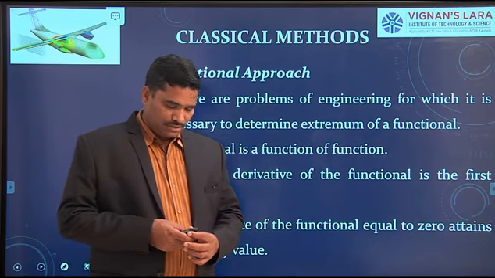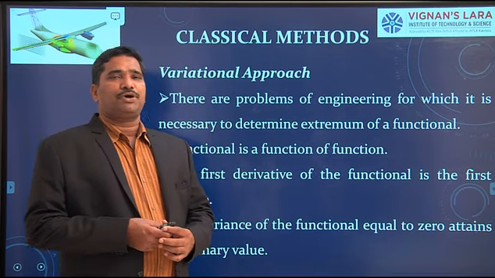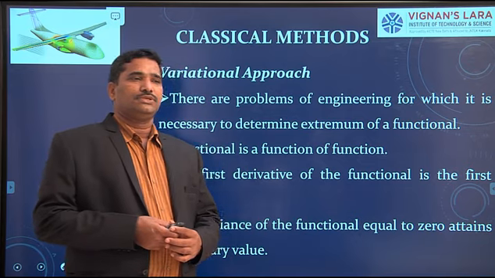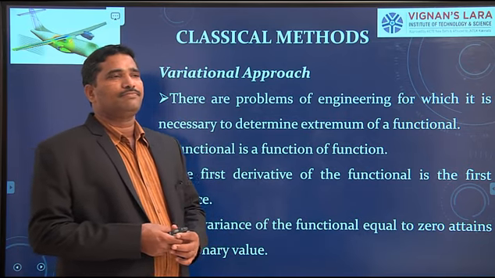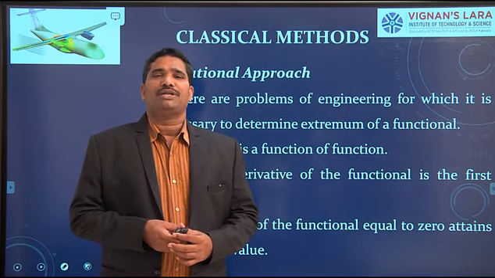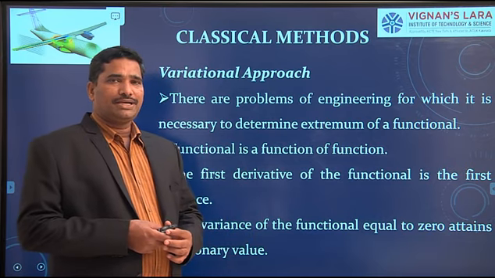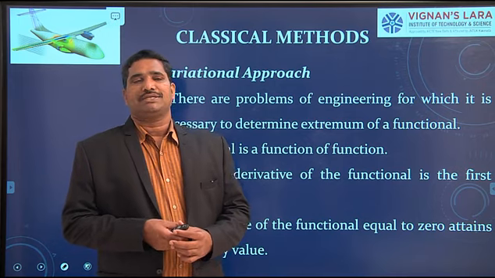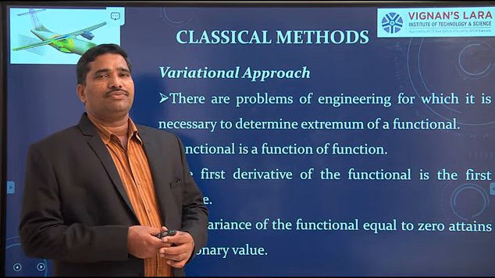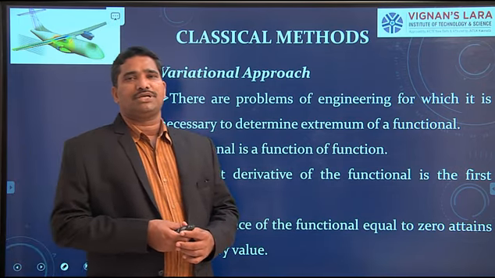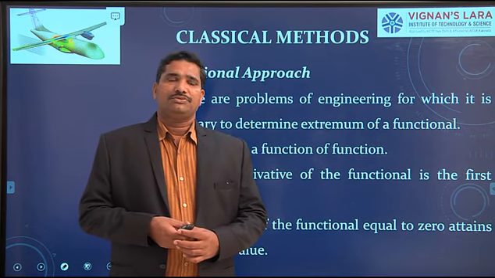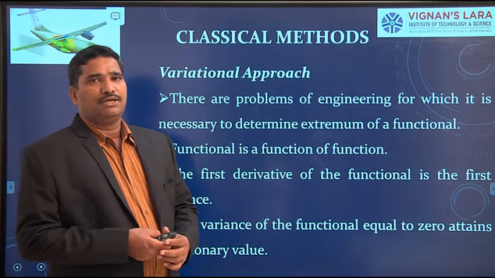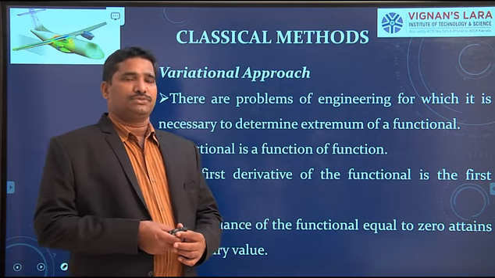For example, in structural mechanics problems, the complexity increases due to loading, geometry and boundary conditions. When the complexity increases in loading, geometry and boundary conditions, any one of the exact methods of solution cannot give a solution. Therefore, we have to prefer the approximate method of solution.